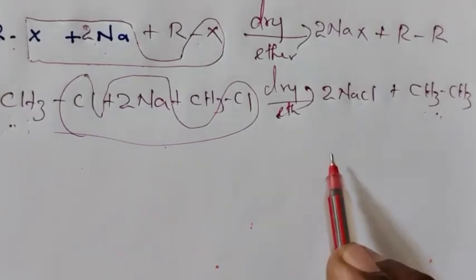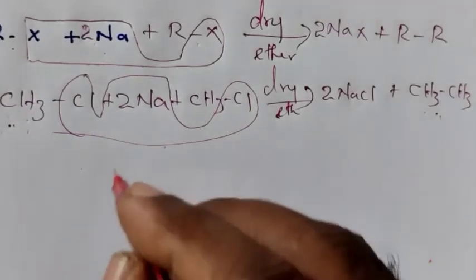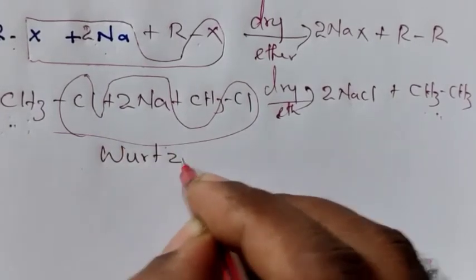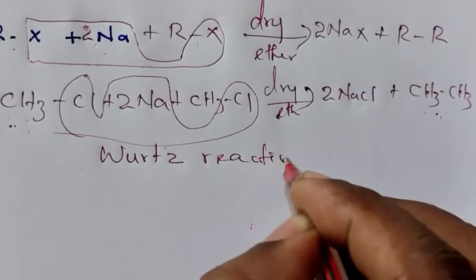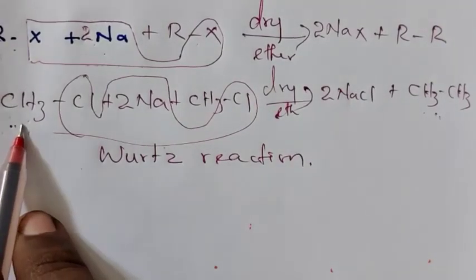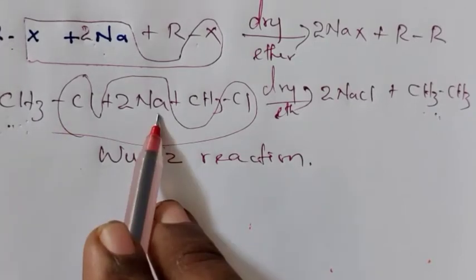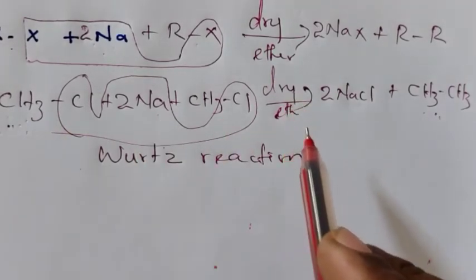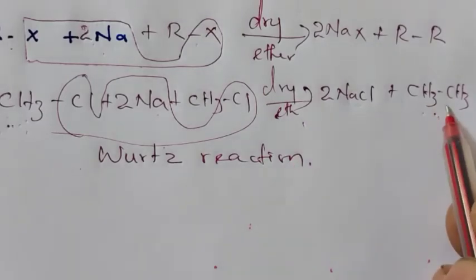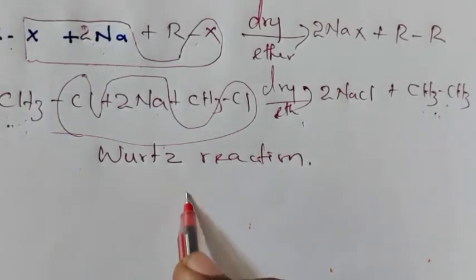For all these we can select this reaction. This reaction is called the Wurtz reaction, W-U-R-T-Z. When alkyl halide reacts with sodium in the presence of dry ether, we get a hydrocarbon having double the number of carbon atoms. This reaction is called the Wurtz reaction.